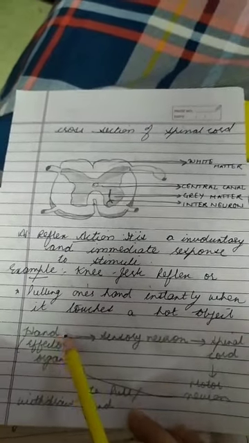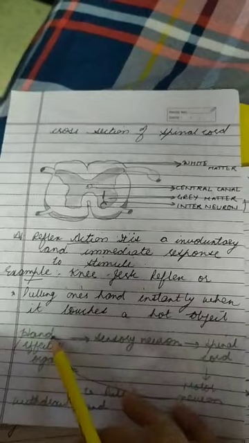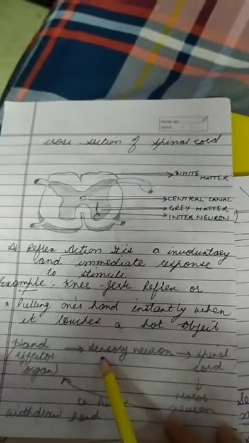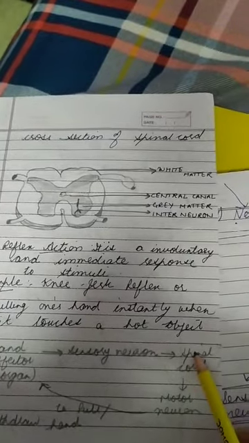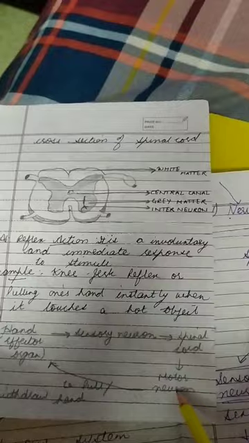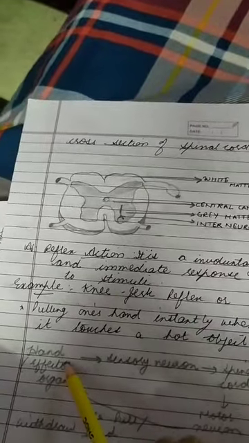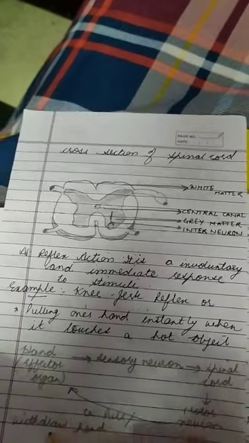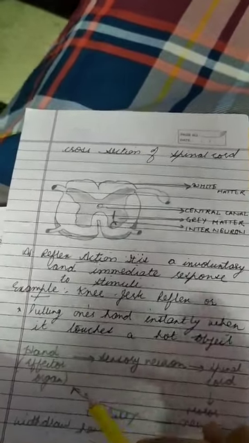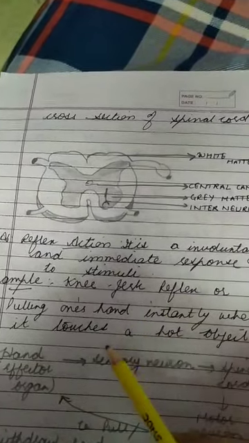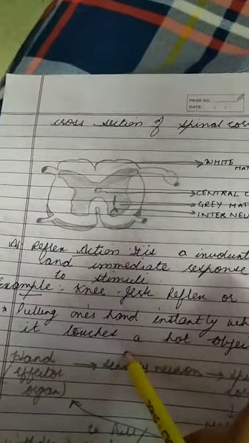And the flow chart is, the hand is the effector organ. When it touches the hot substance or the hot place, then the sensory neuron gives a message to the spinal cord, and the spinal cord relays the message back to the motor neuron, and the motor neuron relays the message to the hand, so that it pulls or withdraws the hand from that hot substance. So you can write the knee-jerk reflex also, or the short answer also.